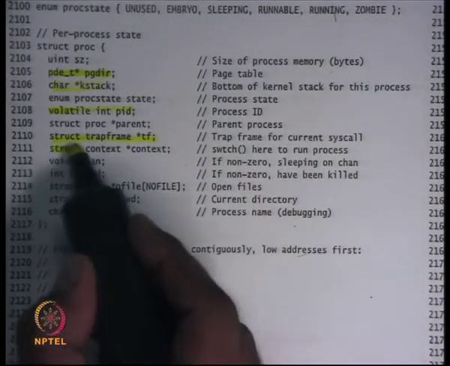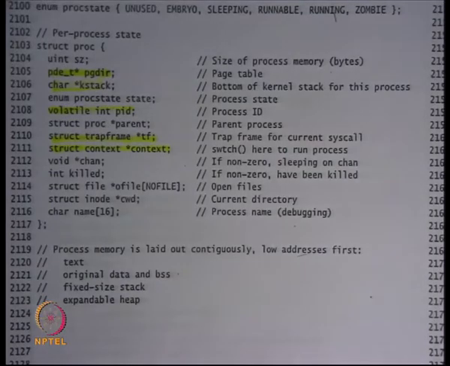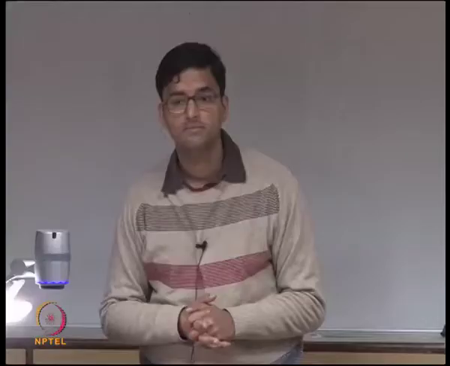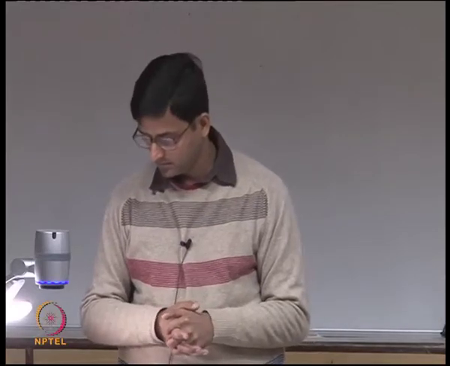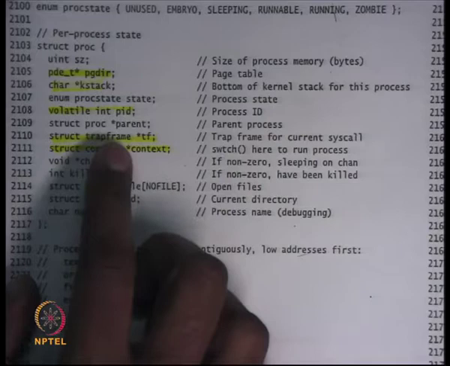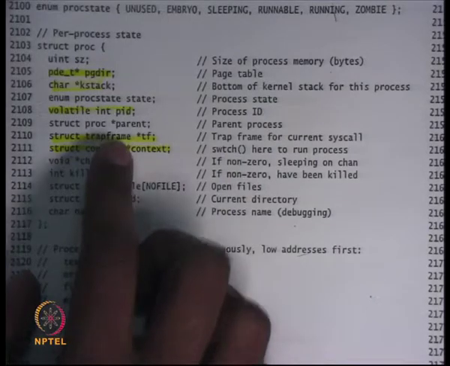Then there is a pointer to the context. Sir? Yes. TF stores a valid value only if we are under a system call, or only if we are executing in the kernel space right now. Okay, so the question is, TF stores a valid value only if we are executing in the kernel space right now. What does it mean?